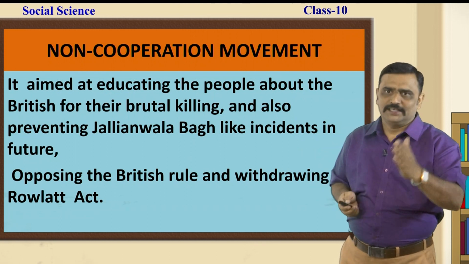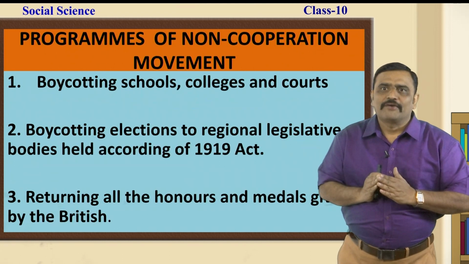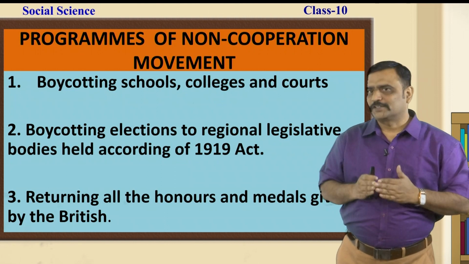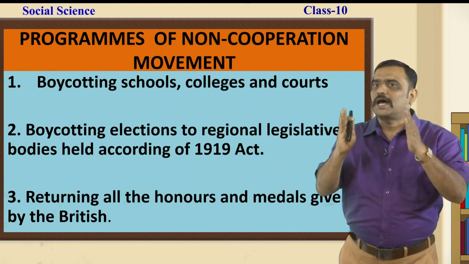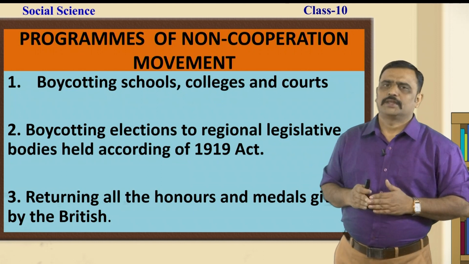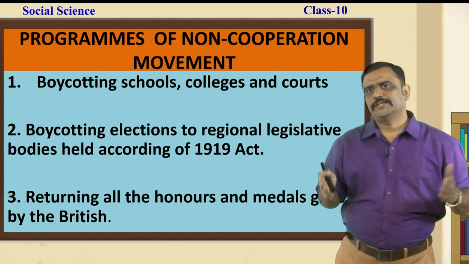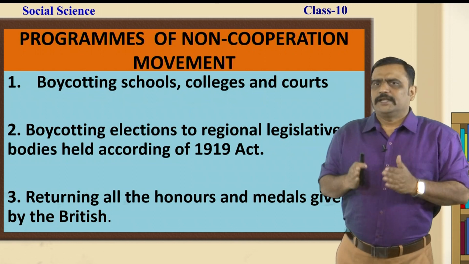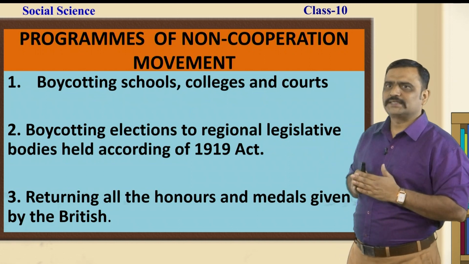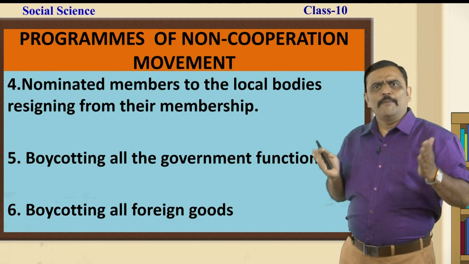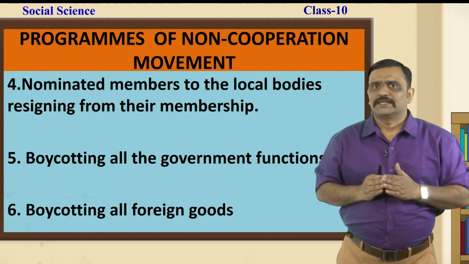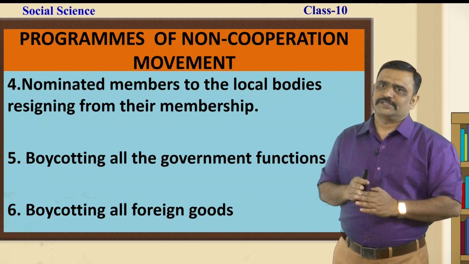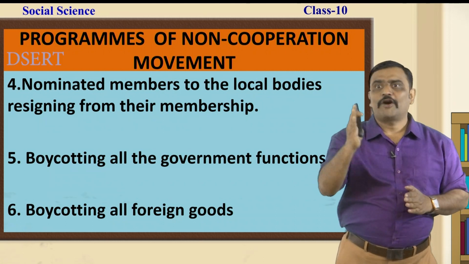Yes dear students, programs of the non-cooperation movement. Boycotting schools, colleges and courts was one of the major tasks of the non-cooperation movement. Boycotting the elections to regional legislative bodies held according to the 1919 Act. Returning all the honors and medals given by the British. Nominated members to the local bodies resigning from their membership. Boycotting all the government functions, boycotting the foreign goods.